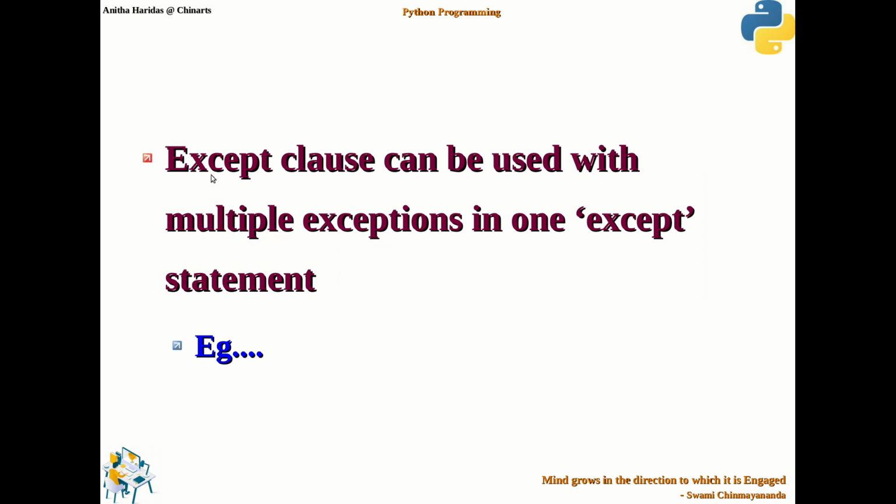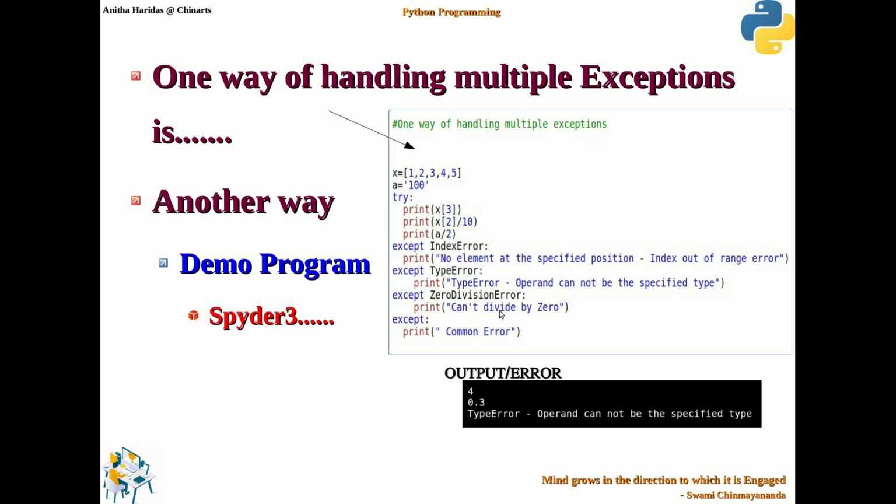Now we had also seen the except clause can be used with multiple exceptions in one except statement or in more than one except statement. So one way of handling multiple exceptions is this way, which we had seen in our previous video.